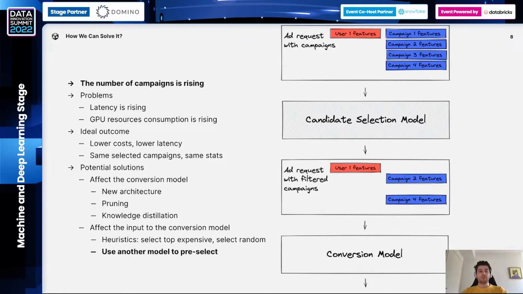This candidate selection model is the same conversion prediction model, but with slightly better architecture. It predicts the probability of a game being installed, then this probability is multiplied by the price of the campaign, and then we select the top K campaigns which are sent to the model. And this top K is lower than the total number of campaigns which is sent to the candidate selection model. So let's say we sent for final evaluation 100 campaigns. We set top K to 10, which means that we reduce the number of computations that we need to perform by 10x. If the candidate selection model is fast enough, if it doesn't consume GPU resources, this solution would work.